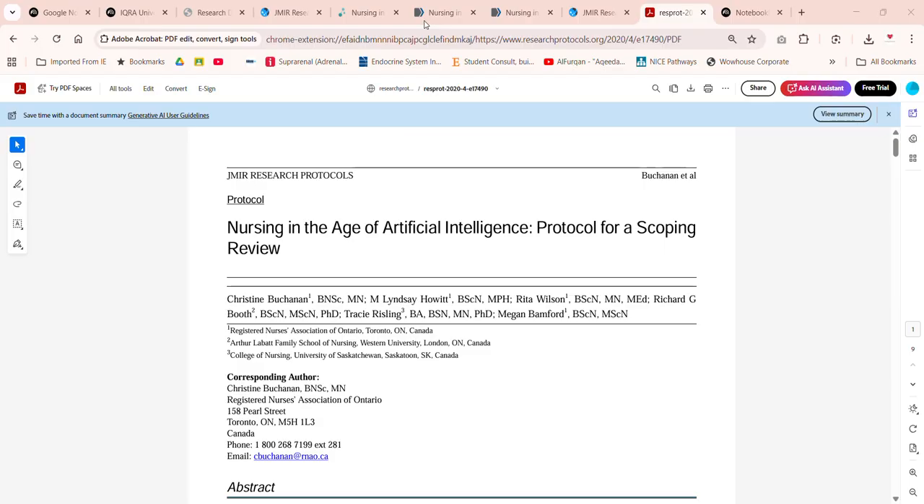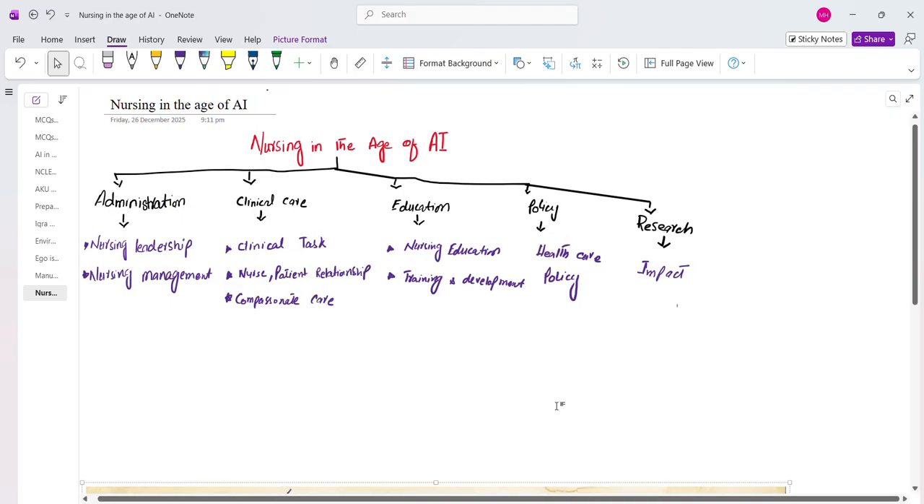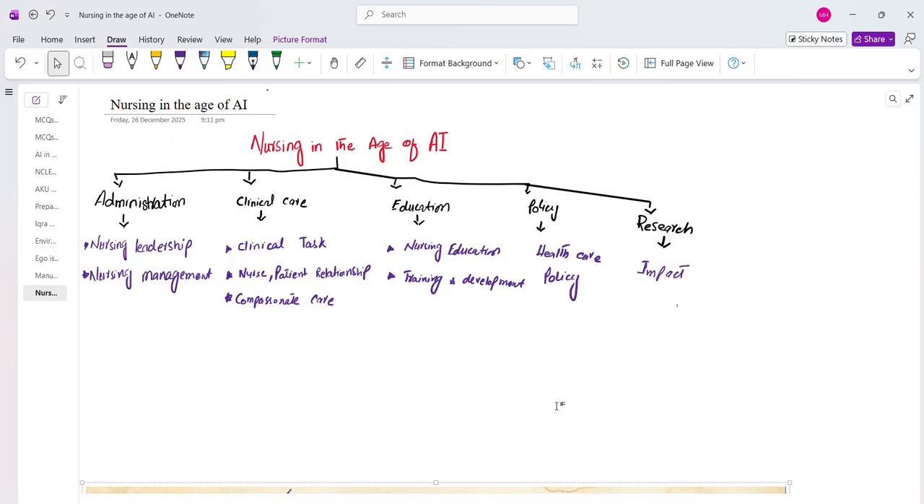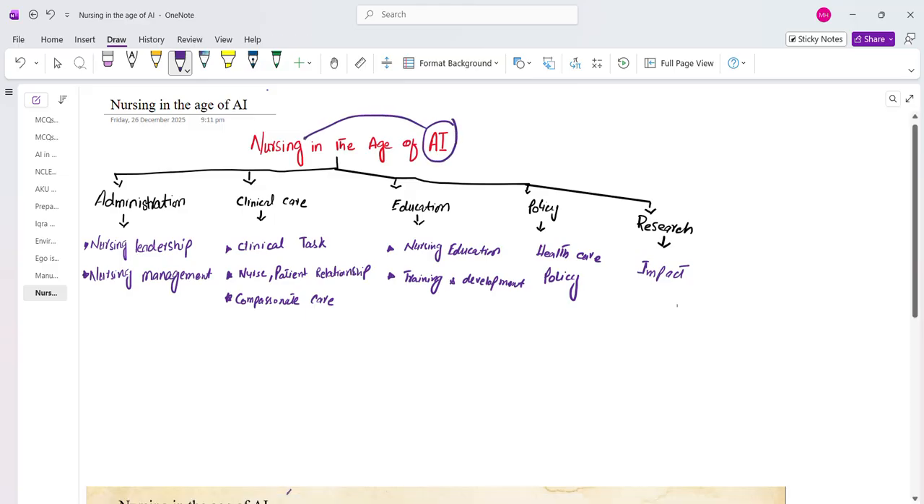When I read this article, I found some interesting things that I want to share with you. Actually, this is a scoping review, and it's a protocol in which they identify five key domains of how AI is impacting nursing.